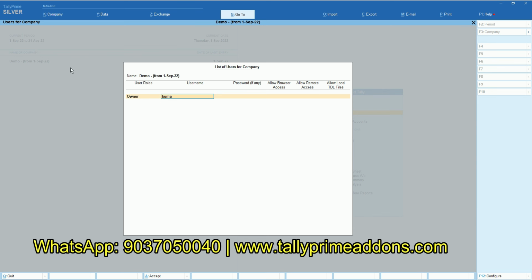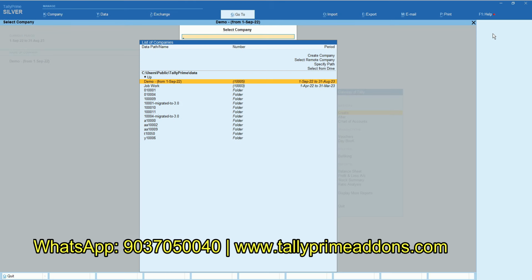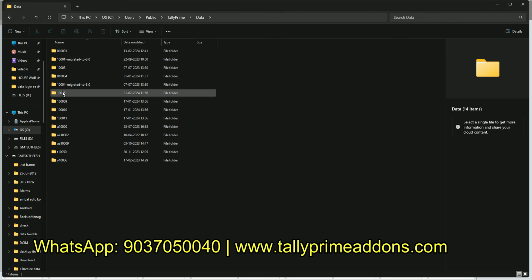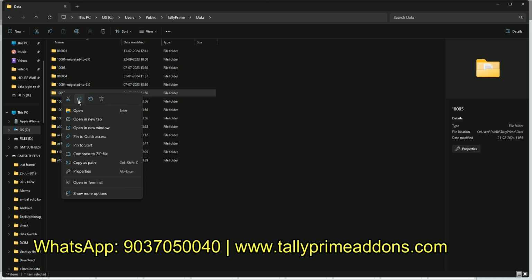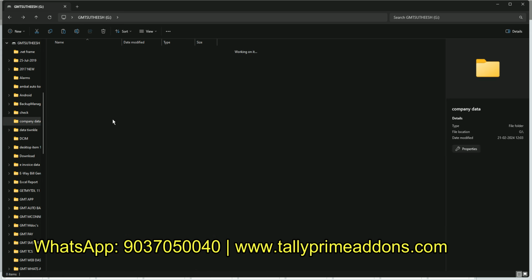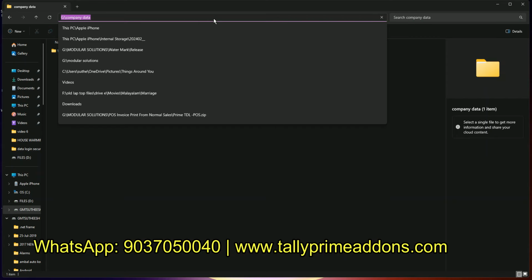In this video, you can see I have added the TDL in this Tally and I have created one admin user and two users. Admin username is admin, password is A, and I have created Deepak and Kumar, password is A. Now, for example, Deepak or Kumar copies the data to a pen drive and tries to open this company in their Tally or any other Tally. Kumar knows his username and password, and he also knows Deepak's and the admin's username and password, so he is more confident in copying the data. Now you can see Kumar is trying to open that company data in another Tally.